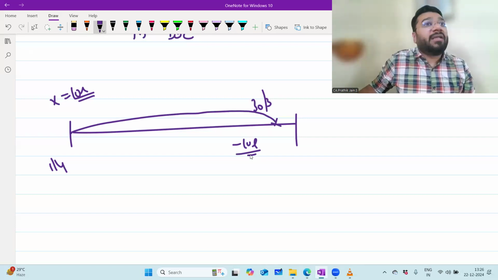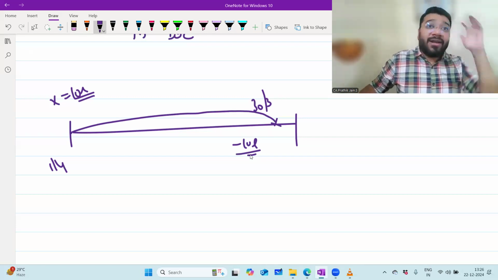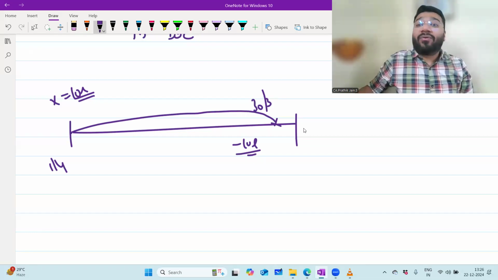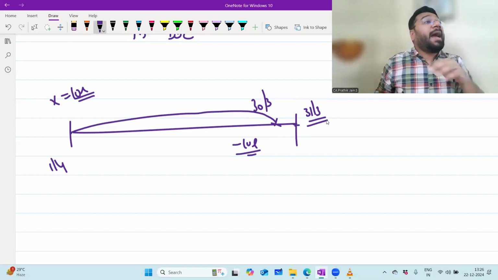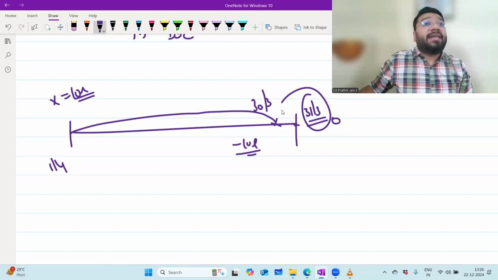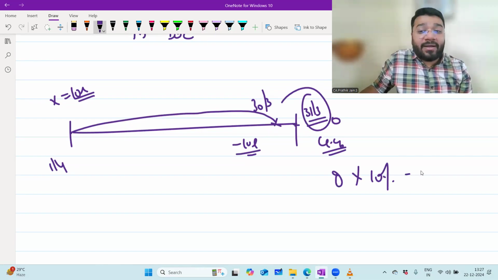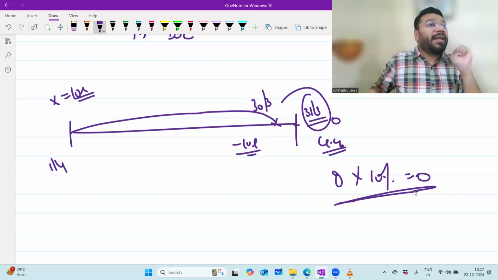So I've used this money from 1 April to 30 March. The 10 lakh was returned on 30 March. X did not know anything because he came from a science background. So now, on 31st March, what is the capital of X in the business? 0. 31 March is the closing balance, so this 0 is the closing capital. If I go with the concept of closing capital, IOC is calculated on the closing capital, so 0 into 10% is 0. X will not get any IOC.